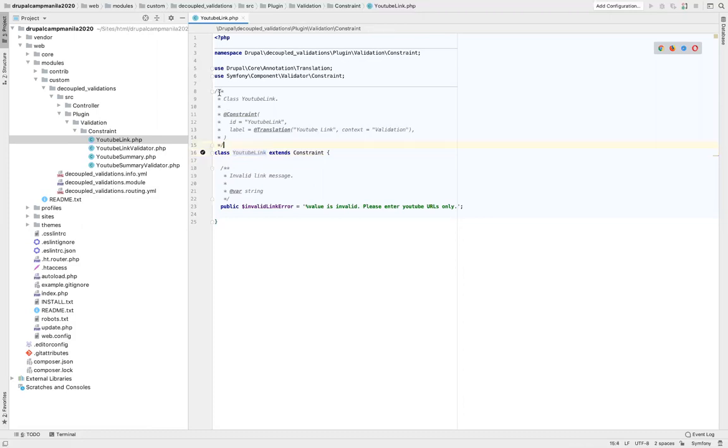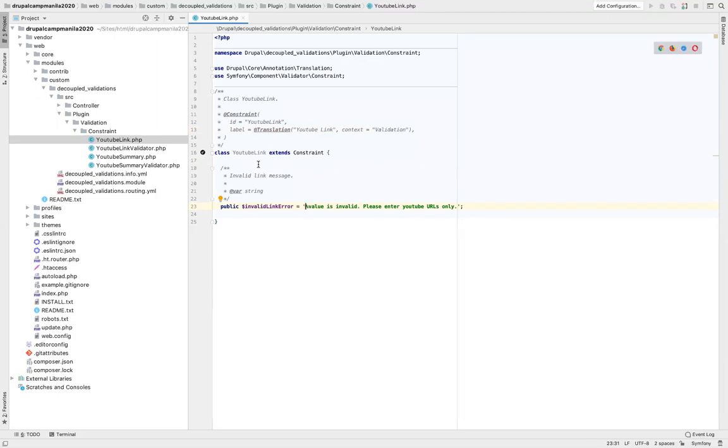It has an annotation, which says that it is a class YouTubeLink. It has the ID of YouTubeLink, and the label is this, and the context is validation. Now this can be anything. I have added it as validation. Inside this class, we have a property called invalidLinkError. It is a text which says value is invalid. Please enter YouTube URLs only. That's how you create the constraint class.